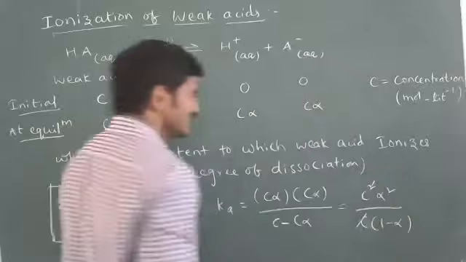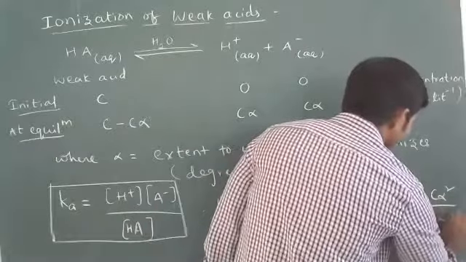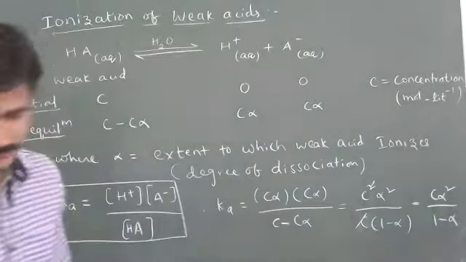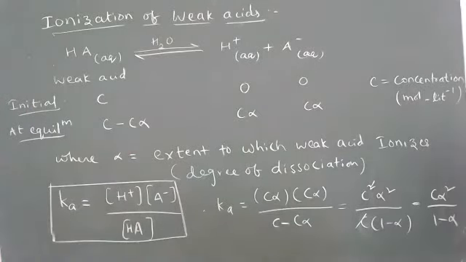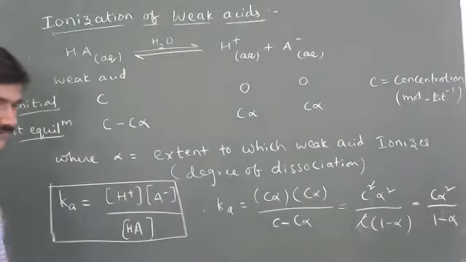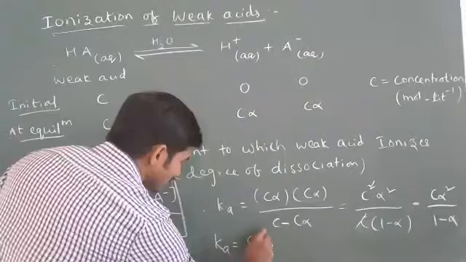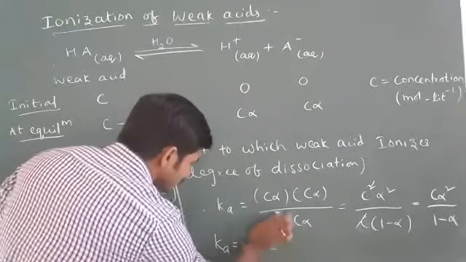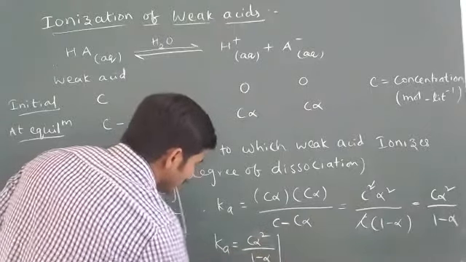So C gets cancelled. Remaining is C alpha square by 1 minus alpha. So the expression of acid dissociation constant for weak acids is Ka equal to C alpha square by 1 minus alpha.